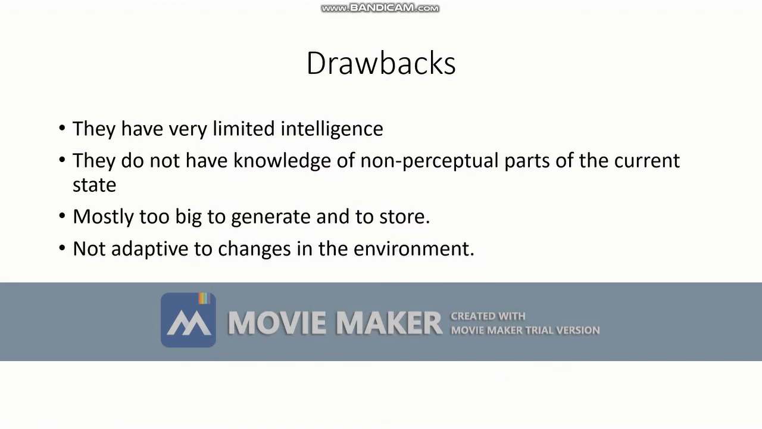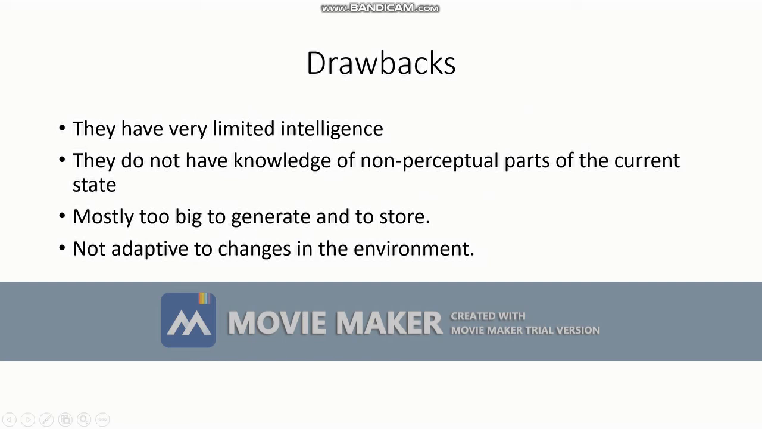What are the drawbacks of this simple reflex agent? They have very limited intelligence. Obviously, they have limited intelligence because they have no perception history and do not have any knowledge base. They do not have knowledge of the non-perceptual parts of the current state. If it is not able to perceive something, then it does not have knowledge about it.